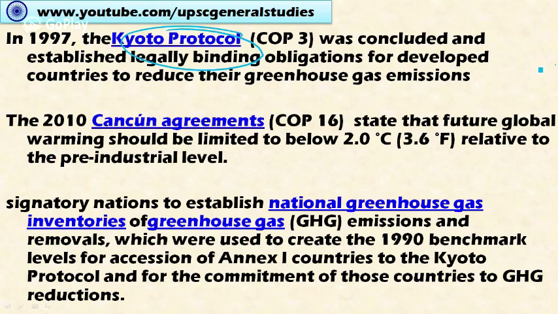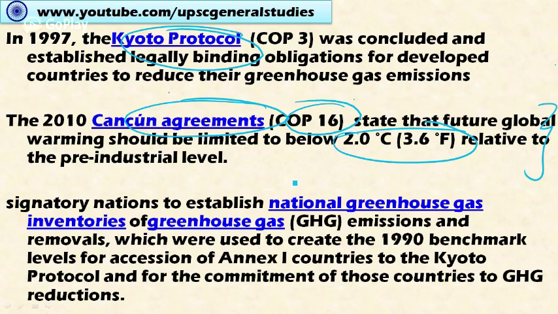Okay, not under UNFCCC. In 2010, that is in the 16th Conference of Parties, the Cancun agreements were made among the member countries. According to that agreement, future global warming should be limited to below 2 degrees Celsius relative to the pre-industrial level. Global warming should be limited to only 2 degrees Celsius above the pre-industrial level.